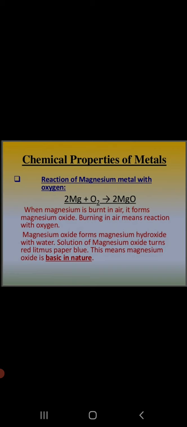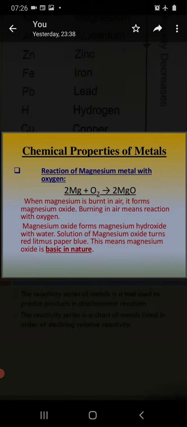Metals like copper react with oxygen when they are strongly heated, but silver and gold don't react. All right, so this was about the action of oxygen on metals. The next chemical property of metals we will study is the action of water on metals.